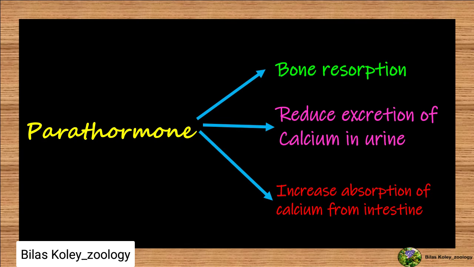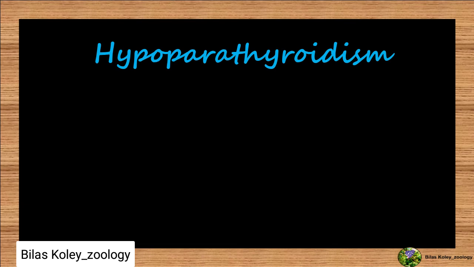Now, we will discuss the disorder. Hypoparathyroidism. That means hyposecretion of parathyroid hormone due to accidental damage of the parathyroid.